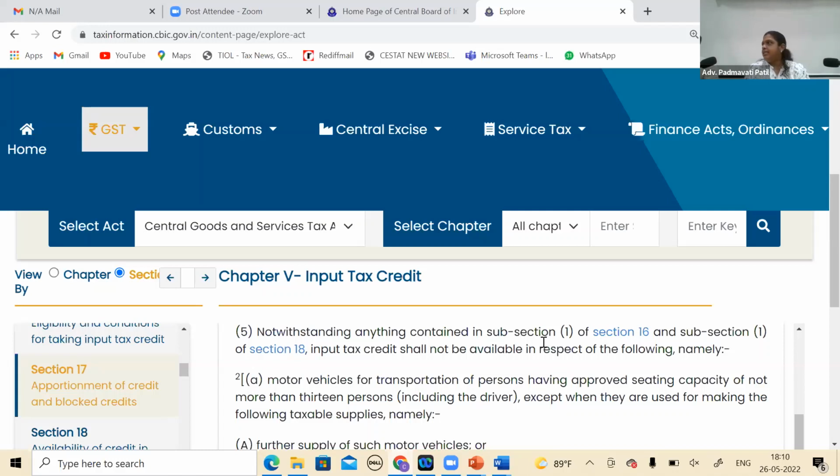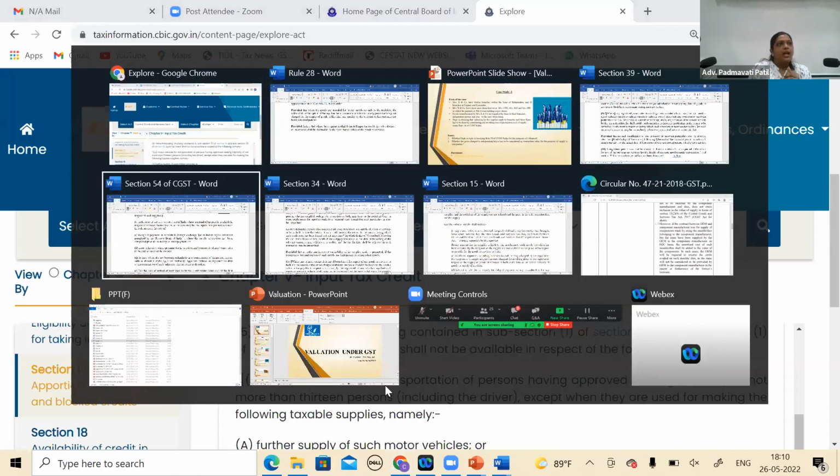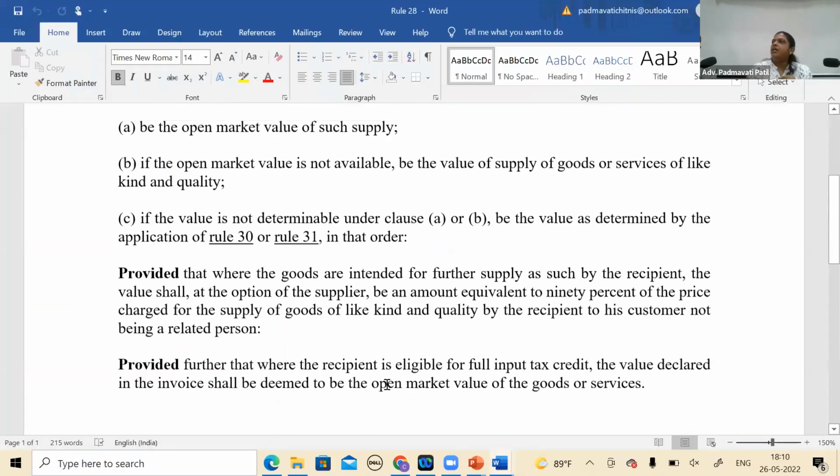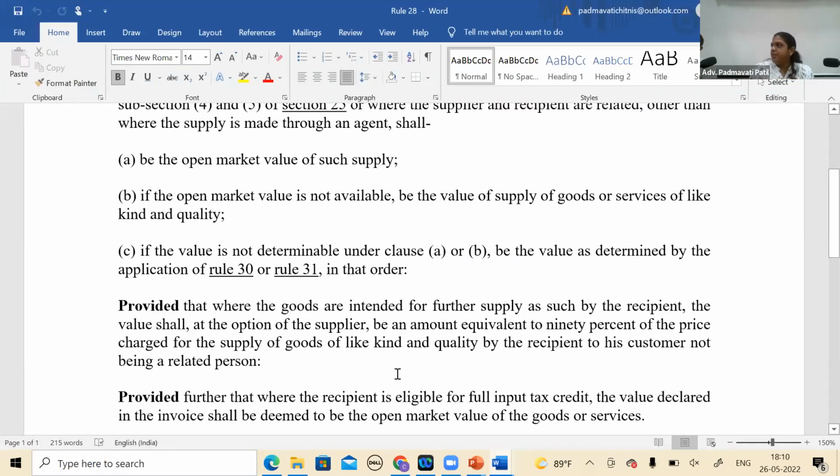And I think that full ITC is for, कुछ exempt वगैरह, if he is manufacturing something like that हो सकता है, because full ITC means entirely I am taxable goods, पूरा tax मैं भर रही हूँ, then I can maybe take credit of whatever invoice he has issued. So my question here is why I don't go directly to the second proviso, and why you are putting me in that rule 28, open market. Why are you telling me to take independent parties? Why are you not allowing me to go to the second proviso?